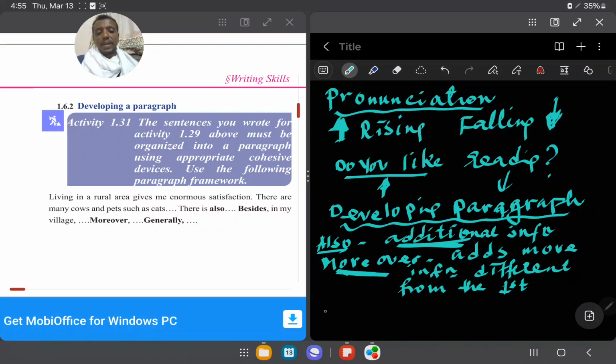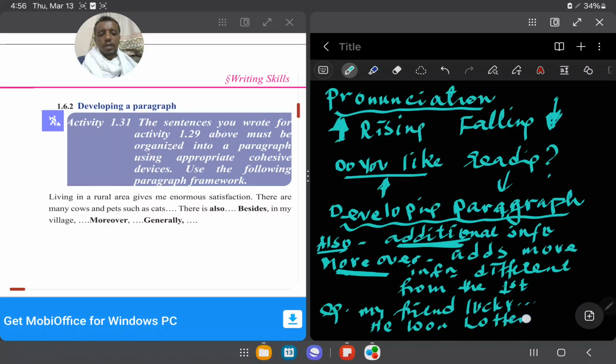Sometimes with moreover, let's say, my friend is lucky and smart. Moreover, he won the lottery. You see? Here, the friend is lucky, smart, something, and then different information: he won the lottery. Okay, this is different information. Yes, he is lucky, smart, something, and after that, moreover he won the lottery.